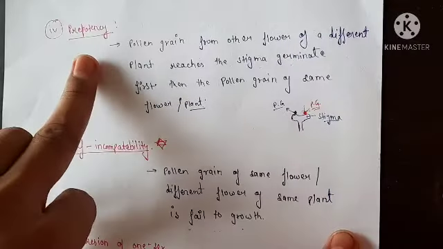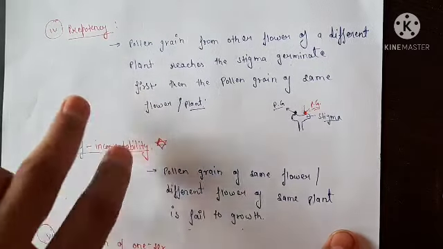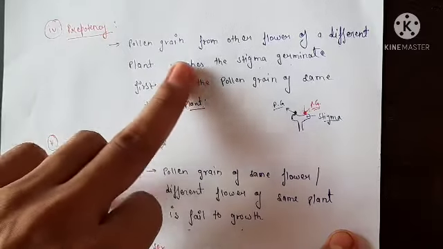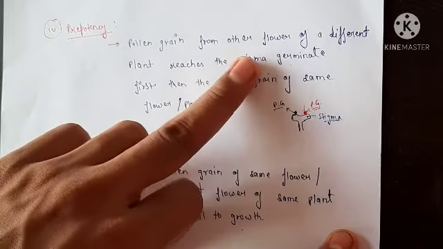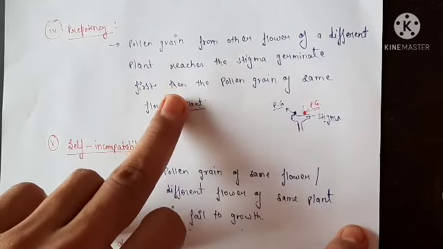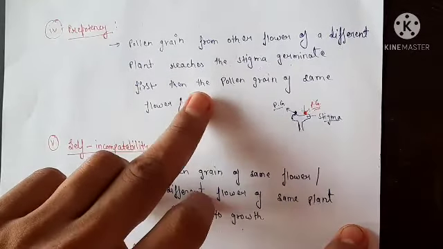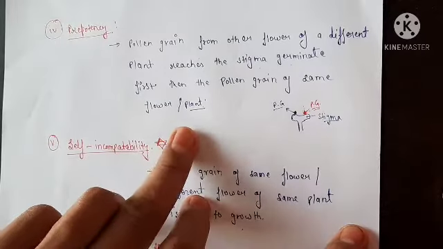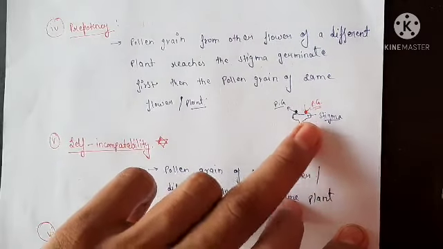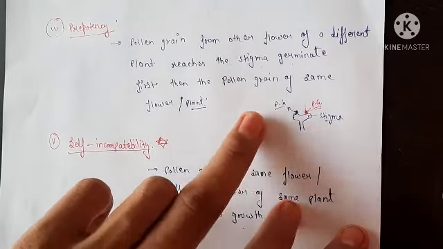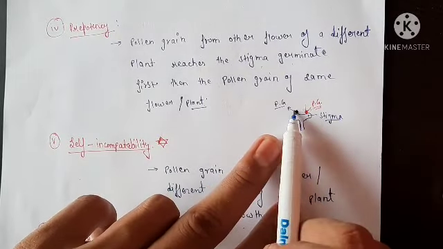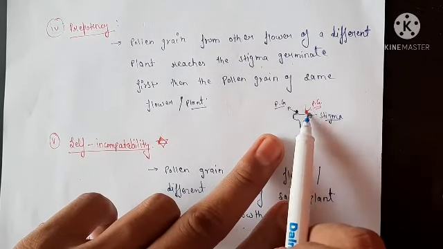After that, we will discuss prepotency. What is prepotency? It is very clear from the name. Pre means before, means the pollen grain from another flower of a different plant reaches the stigma and germinates first, as compared to the pollen grain of the same flower or plant. You can understand through this diagram. This one is a stigma. Here pollen grain of same plant, here pollen grain of different plant.